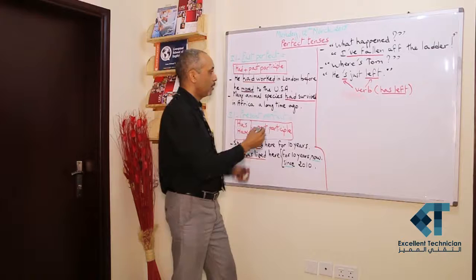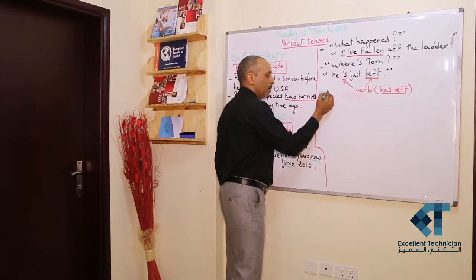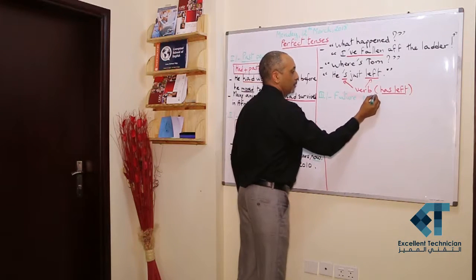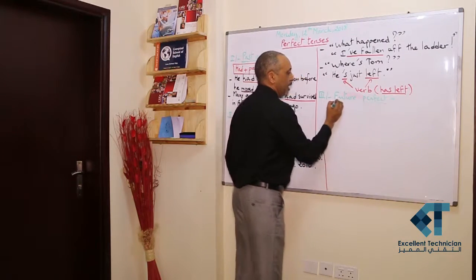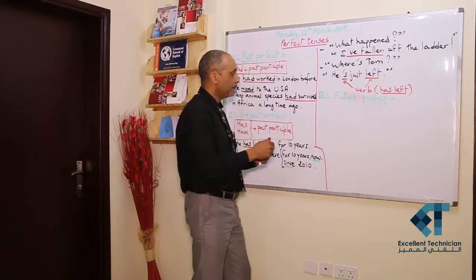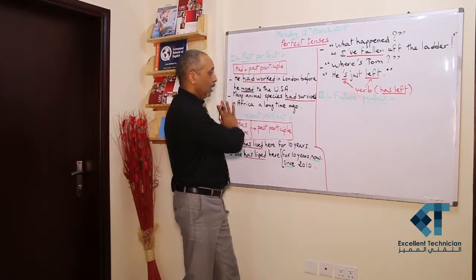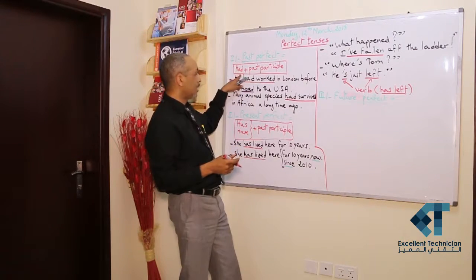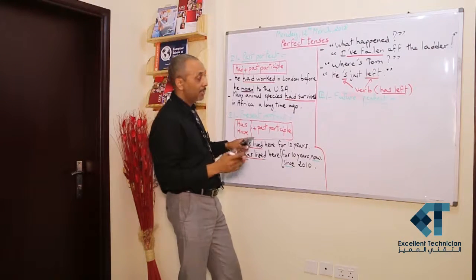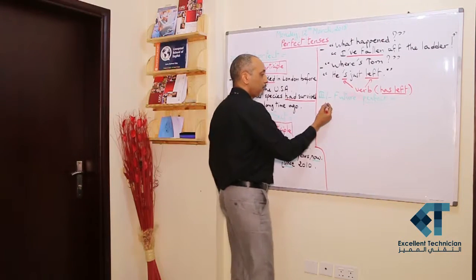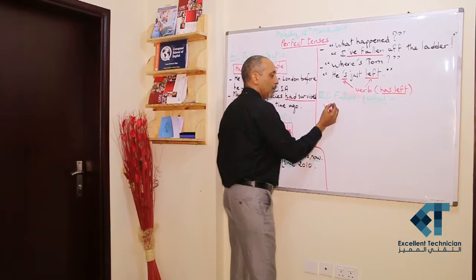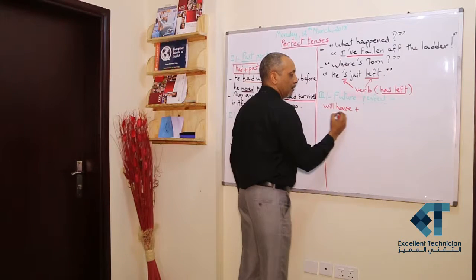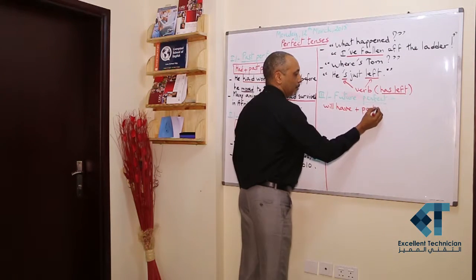Now we come to the third tense, which is the future perfect, which is very simple as the construction. We have the auxiliary, of course, but it's not in the simple past like here, it's not in the simple present like here, but it's in the future. Will have plus the past participle.